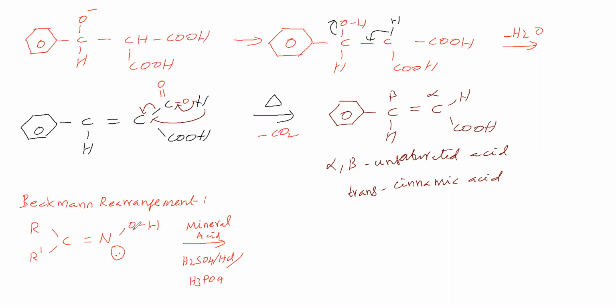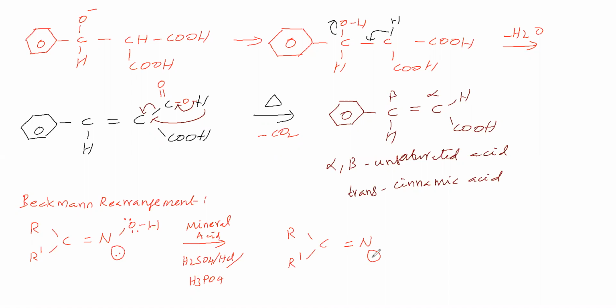H plus will attack this oxygen. Oxygen is having a lone pair. This oxygen contributes its lone pair to H plus, therefore a bond is produced between this oxygen and H plus. Therefore this will become an oxonium ion.